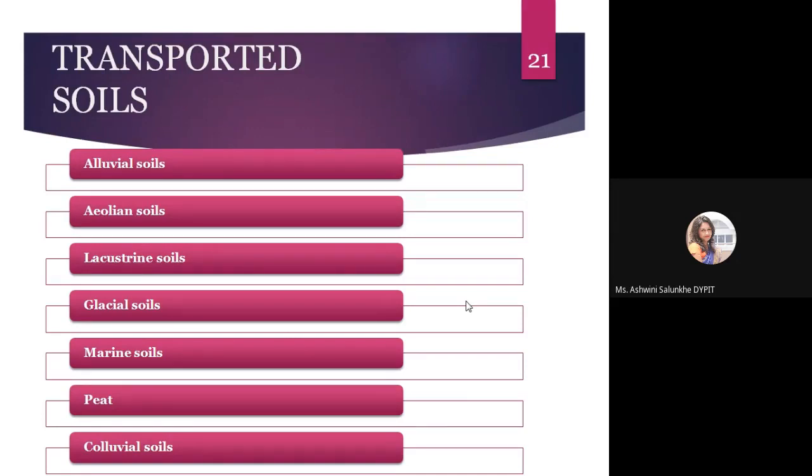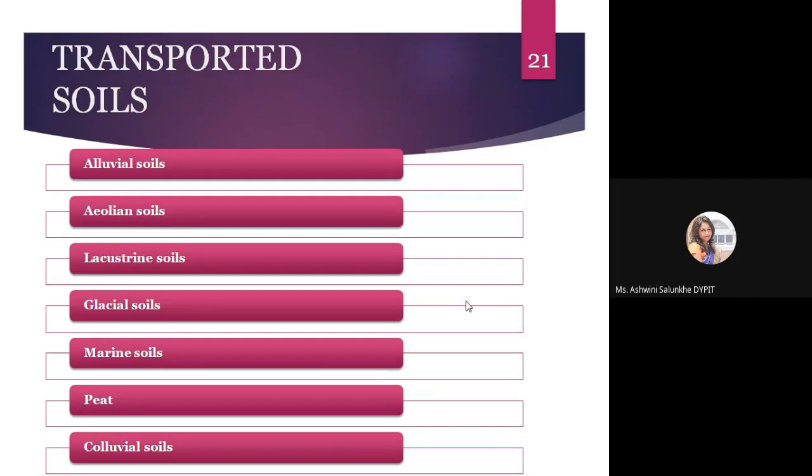Lacustrine soil means soil particles carried by flowing water and deposited in a lake. Glacial soil means a deposit made by glaciers: soil mixed with ice and transported from its original place to another place.